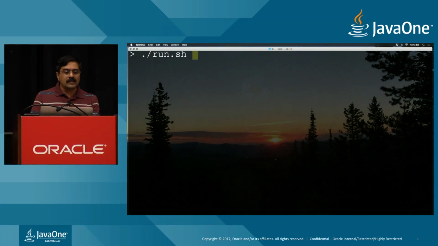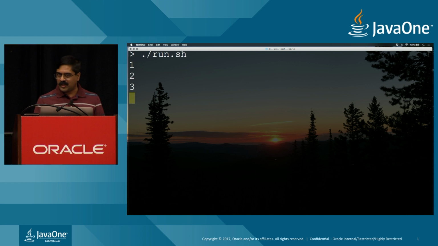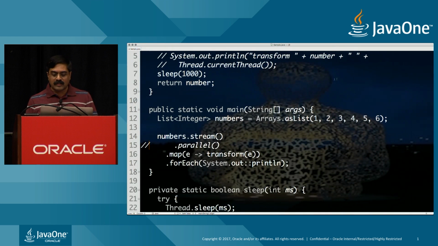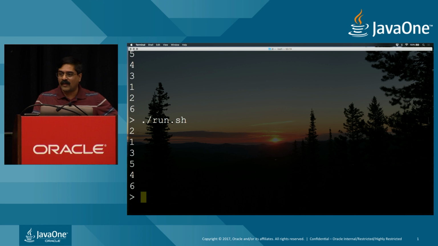In this example, the stream is of course ordered, we know that. So when I go back and run this little code, you can see from the output that it's sequential of course, and it's in the same order as you would expect. So the ordering is preserved because we have an ordered collection, 1 through 6. But the question is, what's going to happen when we turn it into parallel? Because it's going to run in parallel, there is no guarantee of ordering. So in this case, as you can see, it gave us a completely arbitrary order. If you run it again, it's 5, 4, 3, 1, then 2, 1, 3, 5.